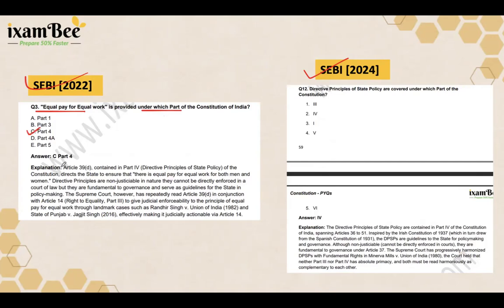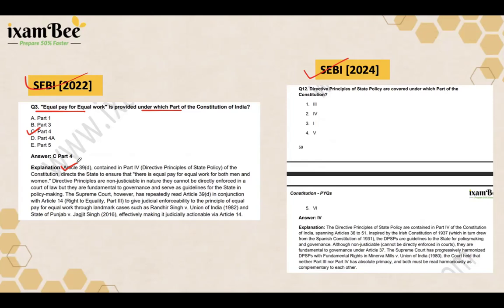Since this is contained under Article 39 Clause D, it eventually comes under your broader aspect of Part 4 DPSPs, right? So this required linking your Article 39 topic with the part. This is exactly why you must learn the index of the Constitution properly.